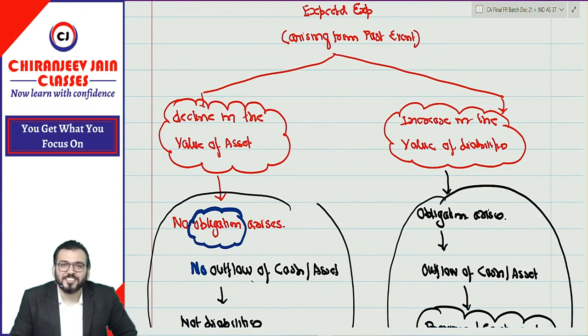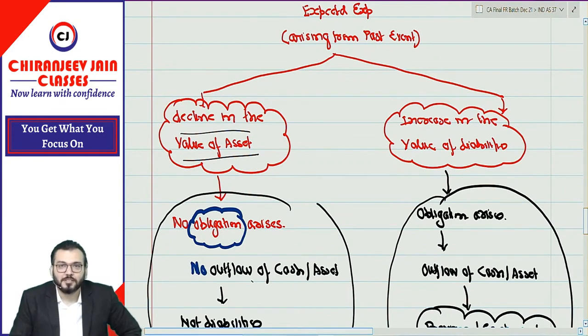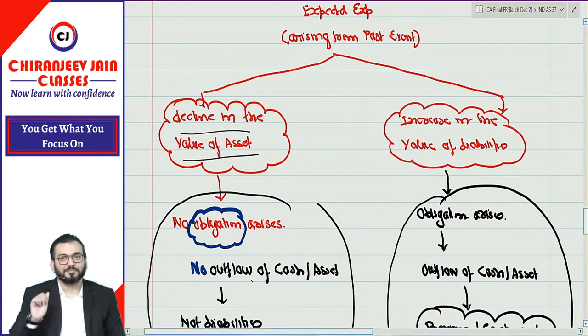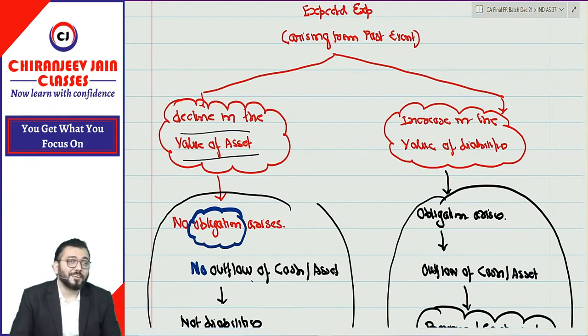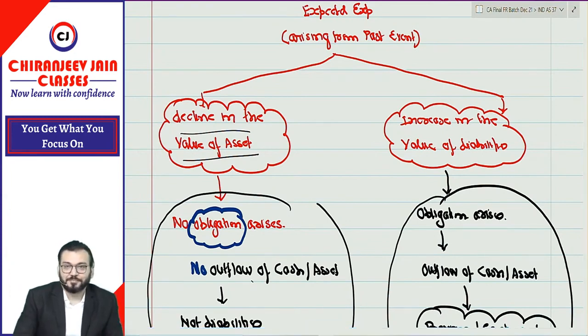Depreciation is decrease in the value of asset. 100% correct. 100% means those everyone who is saying neither this nor this, I don't know what was the reason behind this, but if this was the reason, 100% correct.